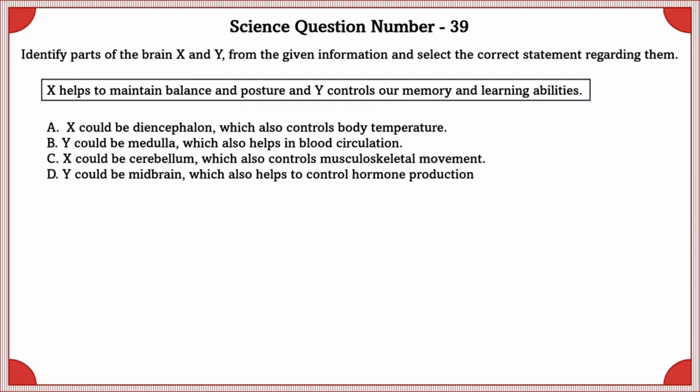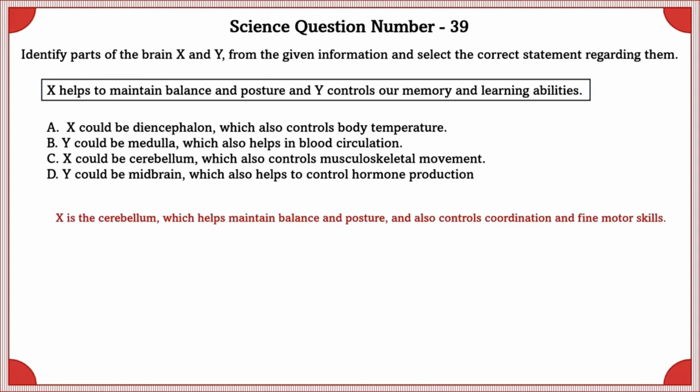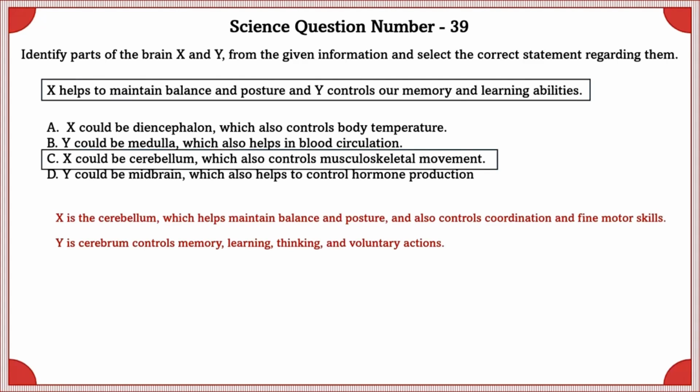Science question number 39. Identify parts of the brain X and Y from the given information and select the correct statement regarding them. X helps to maintain balance and posture and Y controls our memory and learning abilities. X is the cerebellum, which helps maintain balance and posture and also controls coordination and fine motor skills. Y is cerebrum, controls memory, learning, thinking, and voluntary actions. So the correct option is the C option.